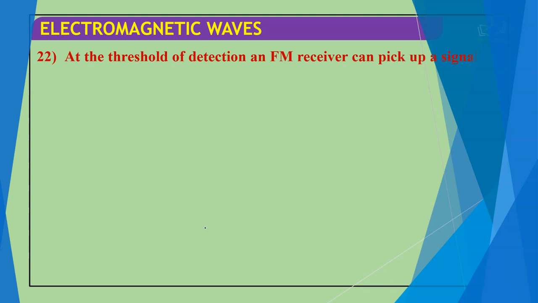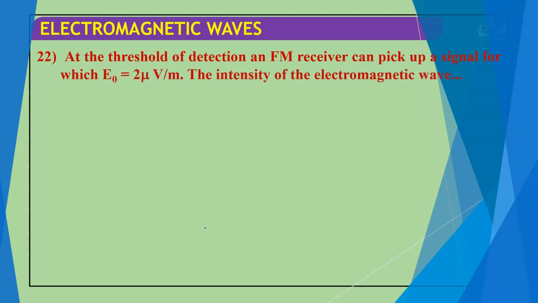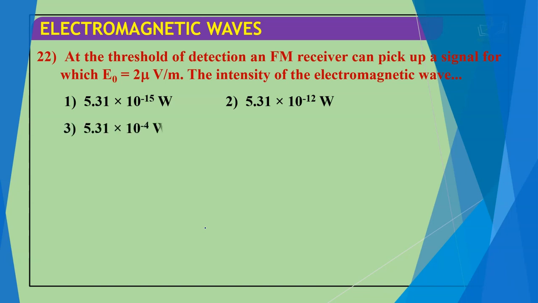Next question we have: threshold of detection. An FM receiver can pick up a signal for which E0 is equal to 2 microvolt per meter. The intensity of the electromagnetic wave is: 5.31 × 10^-15 watt, 5.31 × 10^-12 watt, 5.31 × 10^-4 watt, 1.77 × 10^-23 watt.